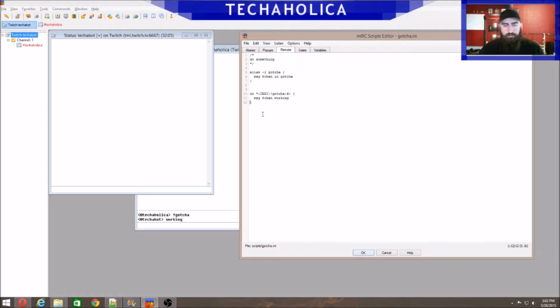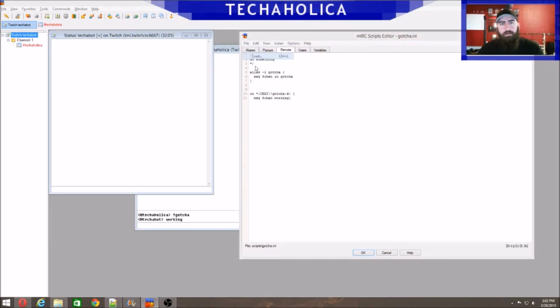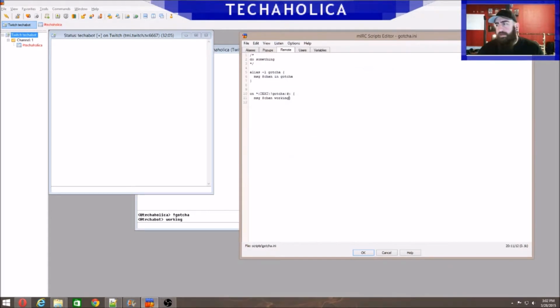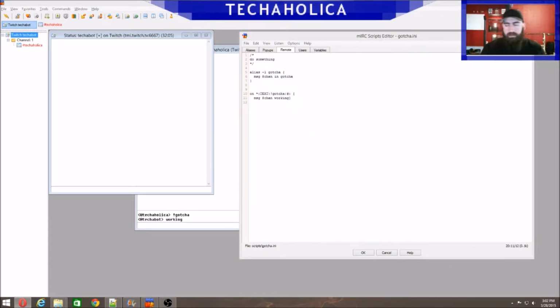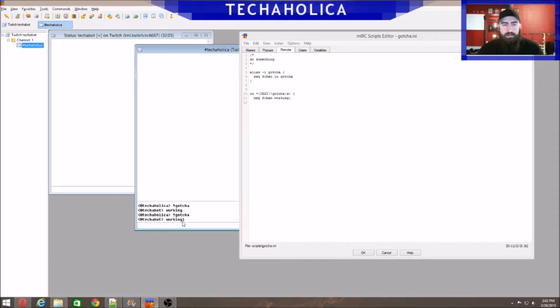But now if I do this, I don't put a space in that bracket there. You don't need to load it up again, you can just save it. Type in gotcha. So now it kind of works, but it doesn't, because it includes that bracket there. If I had more lines of code under here, you'd run into all kinds of issues and have a hard time tracing it back, because it looks like it works. It actually prints out, and it doesn't throw an error message.